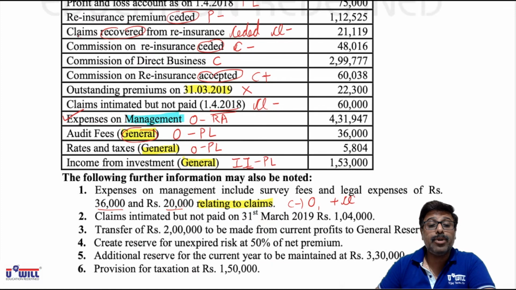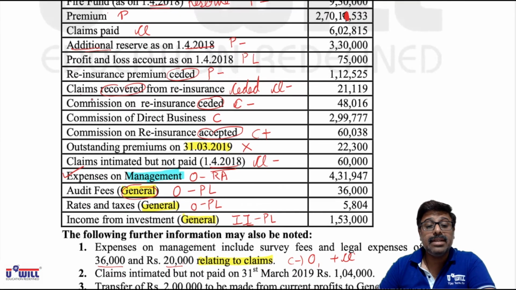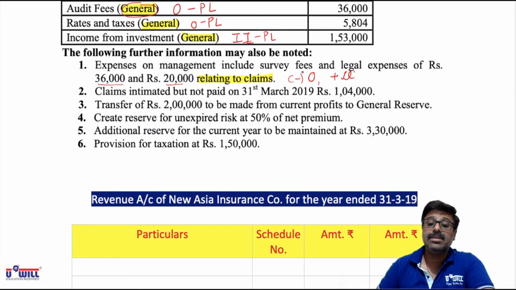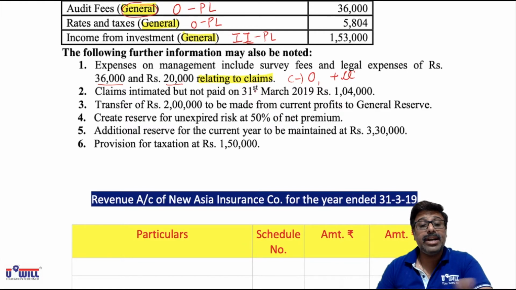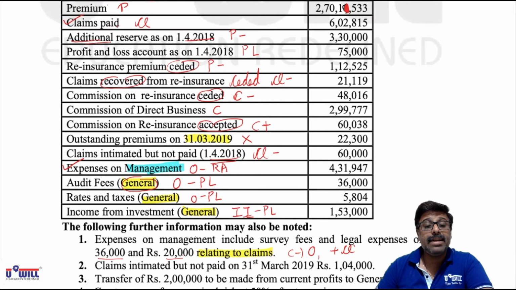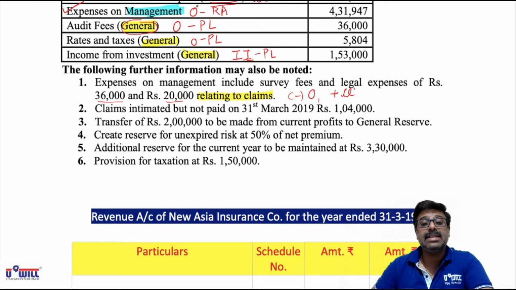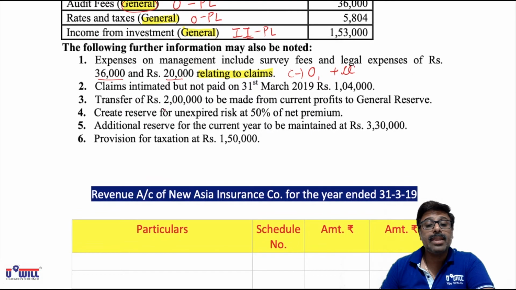And also put a tick on claims. In claims, the amount of 6,02,815 we will plus. There are two effects of this adjustment. Since it is relating to claims, it must be included in claims, so we will add in claims. But by mistake, we have included them in expenses on management, so we do rectification of error and minus from operating expenses, that is expenses on management.